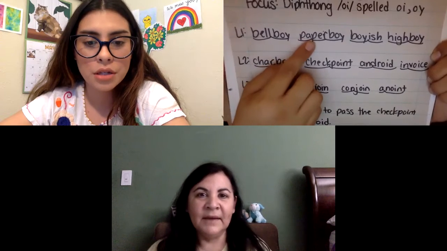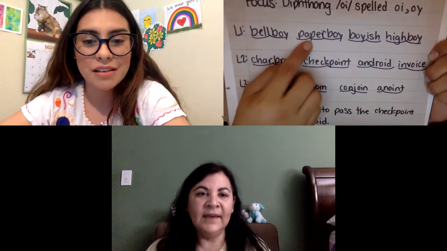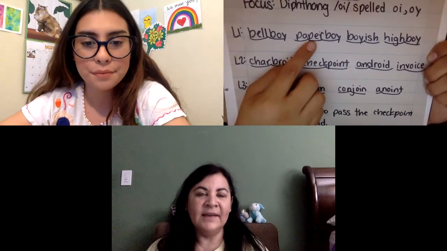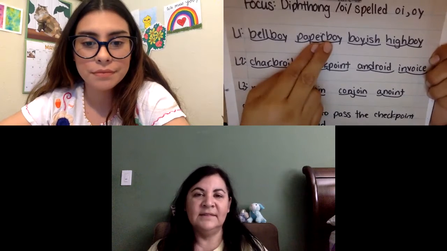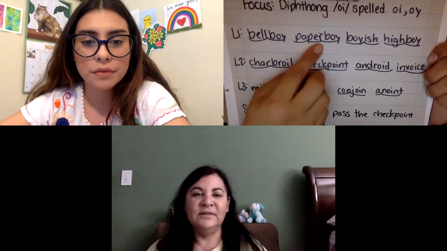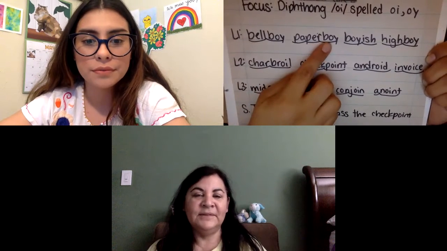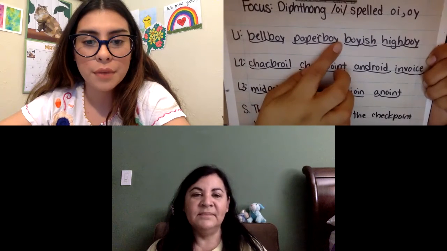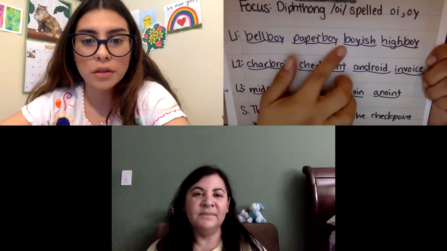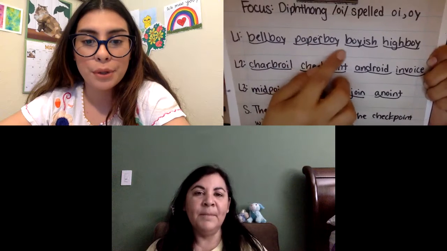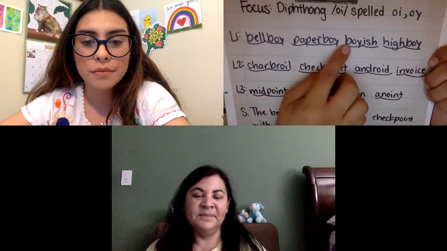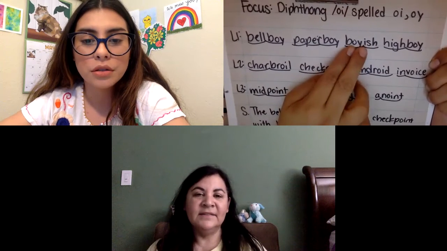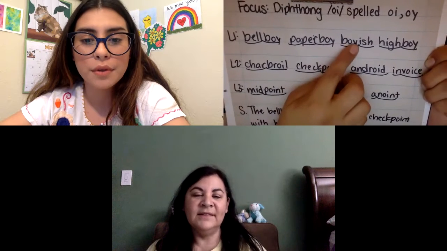P. Sound. A. Blend it. Hey. Sound. P. Sound. Blend it. Per. Sound. B. Sound. Boy. Blend it. Boy. Whole word blend. Paper boy. Very good. Sound. B. Sound. Boy. Blend it.